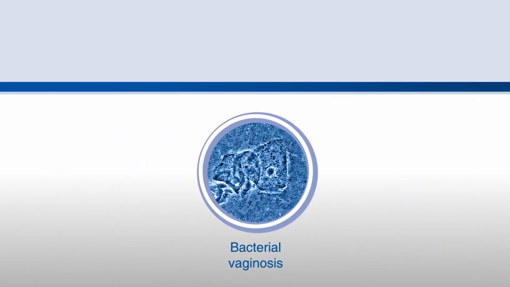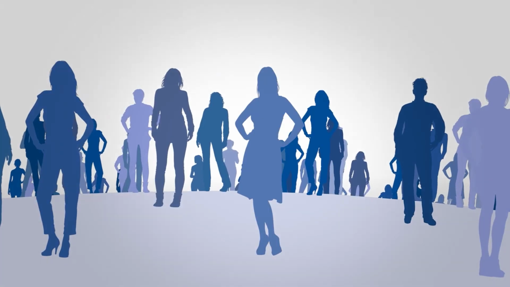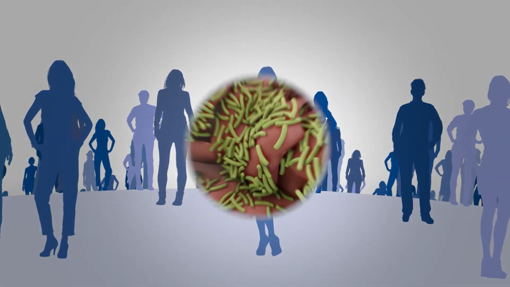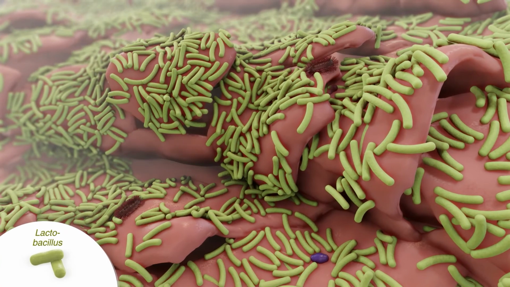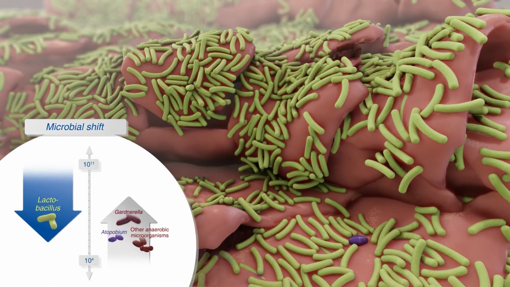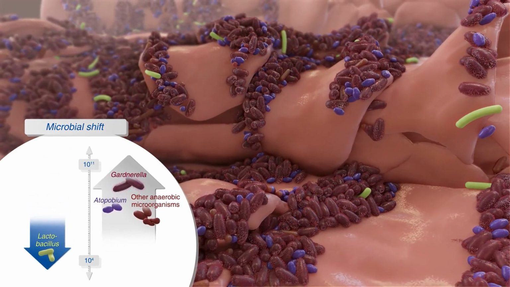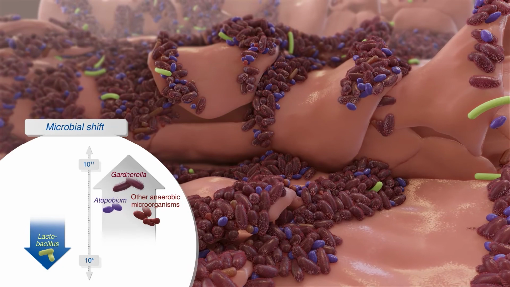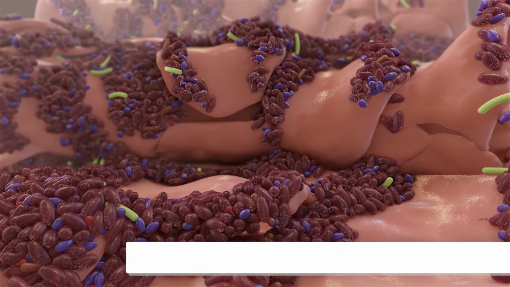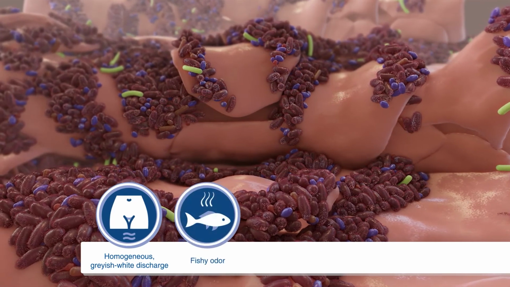The most common disorder is bacterial vaginosis. In bacterial vaginosis, the healthy lactobacilli-dominated vaginal flora is replaced by anaerobic and facultative anaerobic bacteria, such as Gardnerella vaginalis and Atopobium vaginae. Typical symptoms include homogeneous grayish-white discharge, as well as an unpleasant fishy odor.